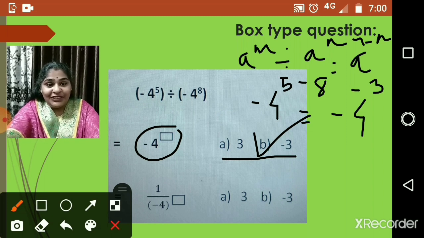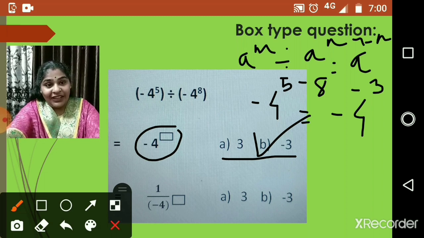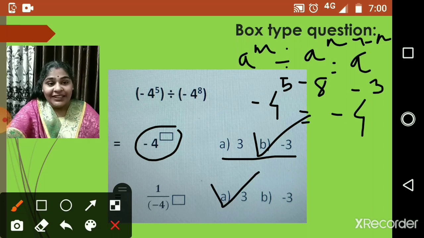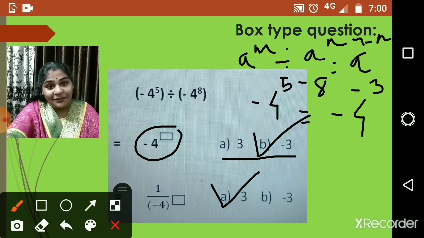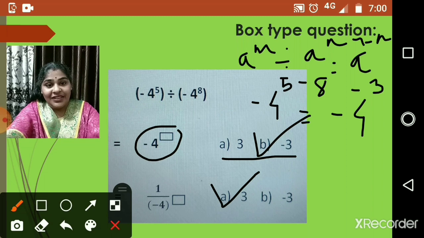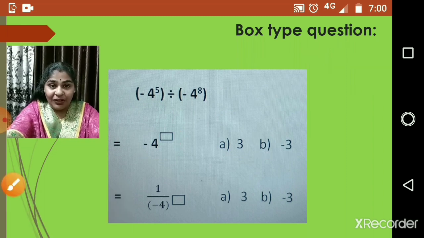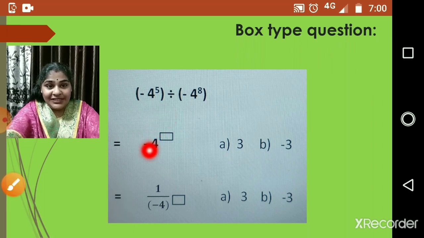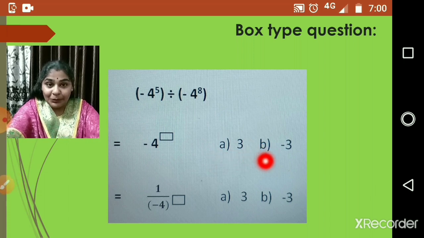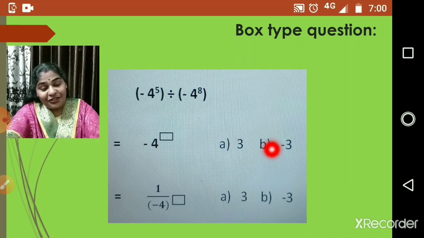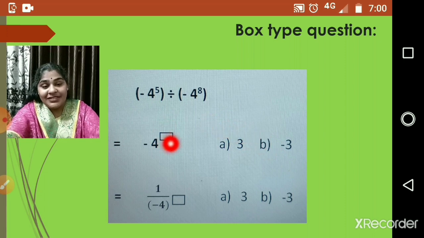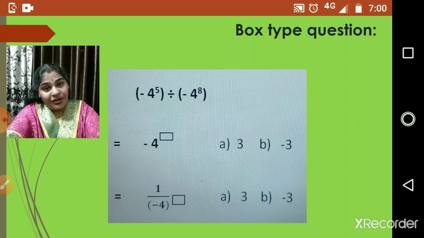So -3, when it goes in the denominator, it becomes +3. Using the law, we will tick mark the +3. So this is how you are going to solve. After every step, there will be two options, children, and you have to select the correct option wherever there is a box. So this is the box type question.